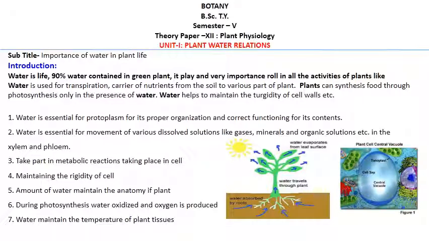Then the last point, water maintains the temperature of plant tissue. In the environment, temperature suddenly increases or decreases. If there is sufficient water in the plant, it maintains the temperature. In the rainy season and in the summer season we also drink plenty of water to make our body cool. In the same way, plants also require water to maintain their temperature.